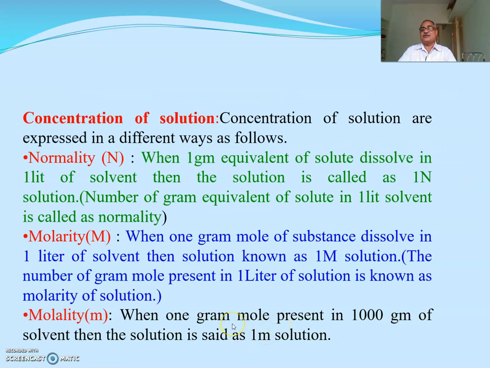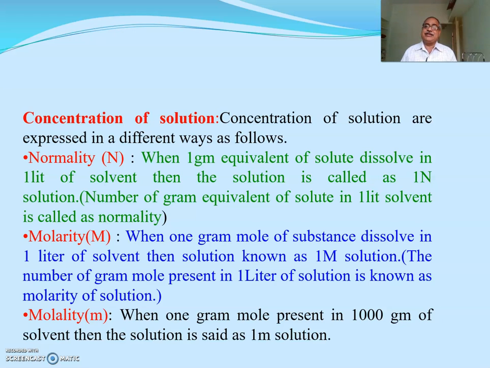Then the next factor is the concentration of solution. Concentration of solution is expressed in different ways as follows. In our laboratory, on a bottle, the label is just like 0.1 normal NaOH, 0.2 normal NaOH, 0.1 molar oxalic acid. So concentration is expressed in different ways. The first is normality.